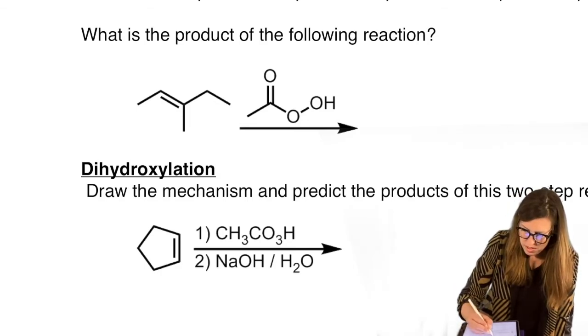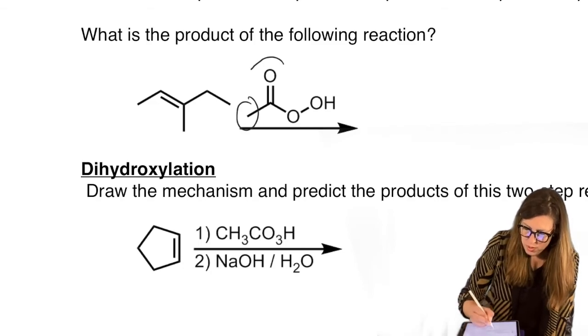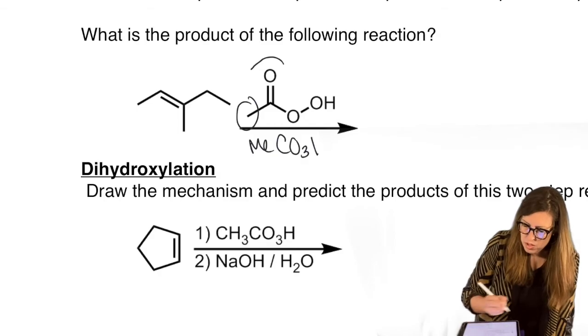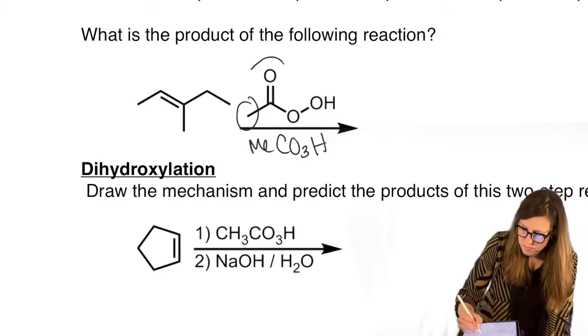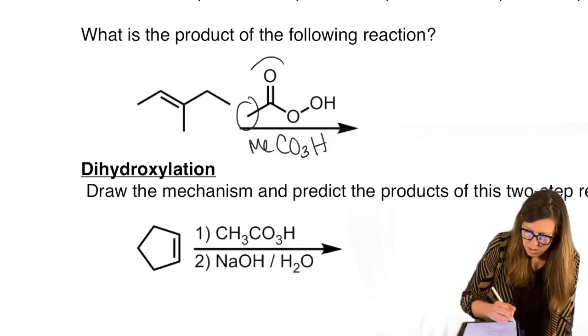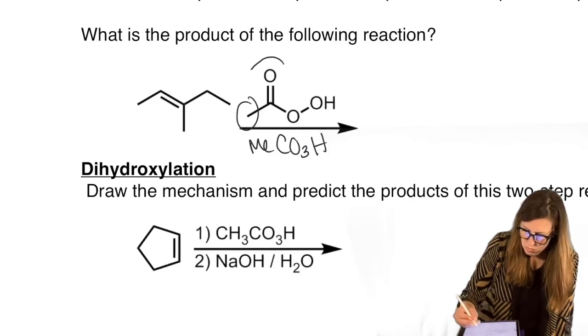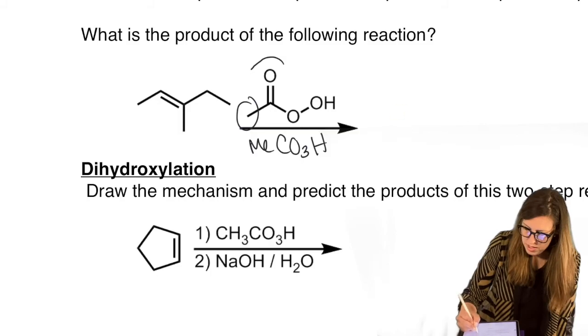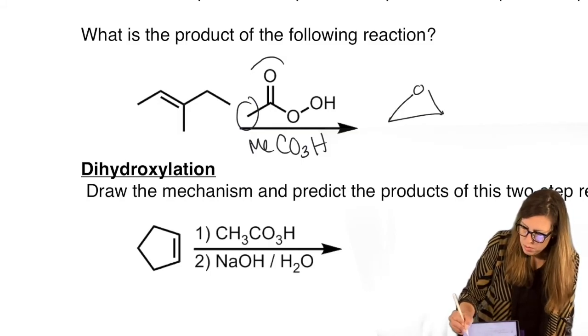this is MeCO3H, excuse me. So we're going to do an epoxidation. And I'm going to do the top approach and bottom approach. That means I have a right side up and an upside down.